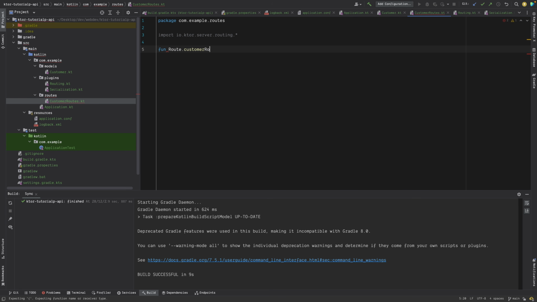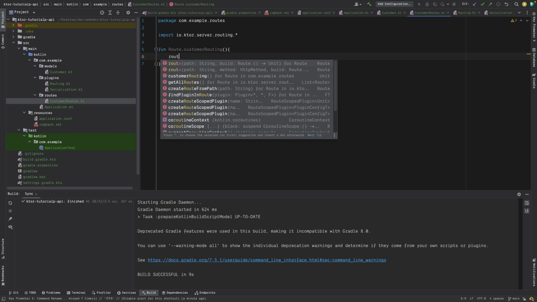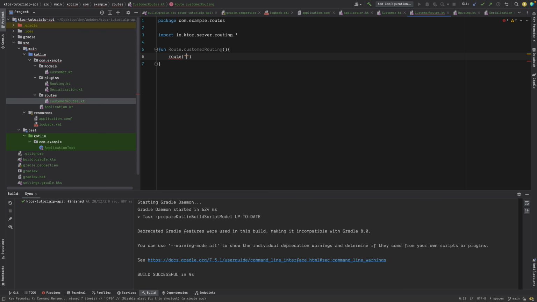Function name will be customer routing, right? Okay, and then we can create our routes. So first route, for example, let's do is /customer. So this will be our first route, customer/customer. Now you can create multiple get, post, whatever request.